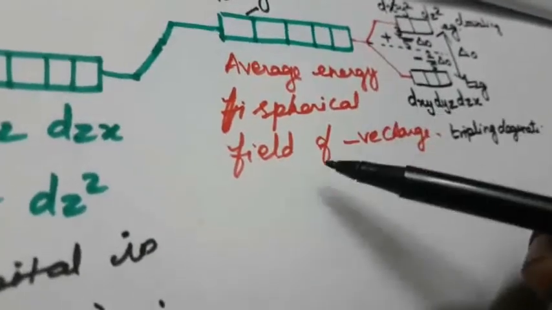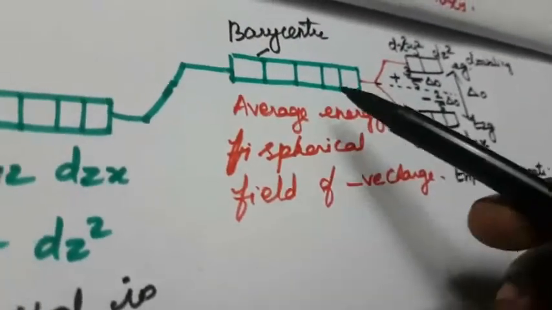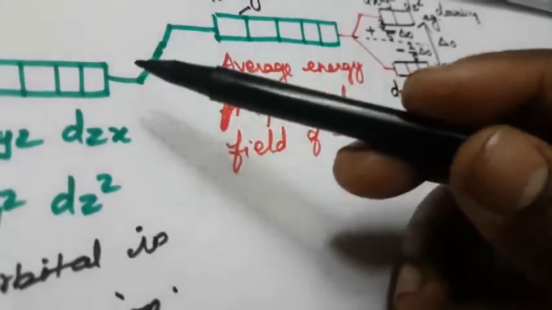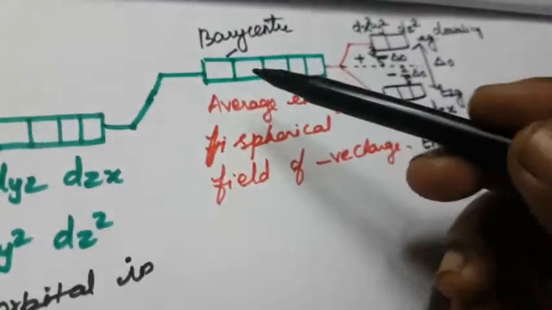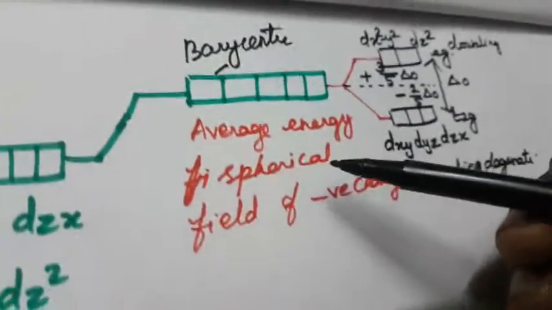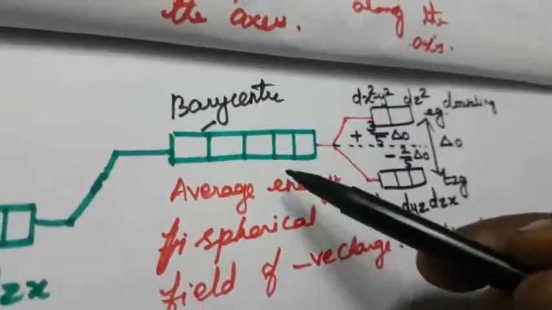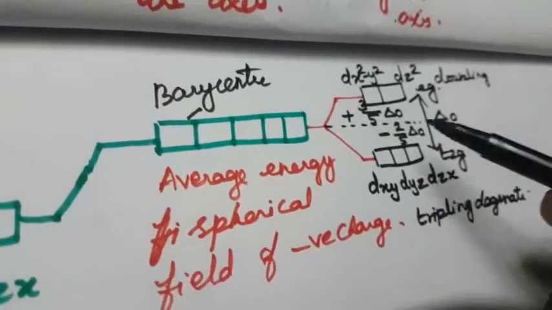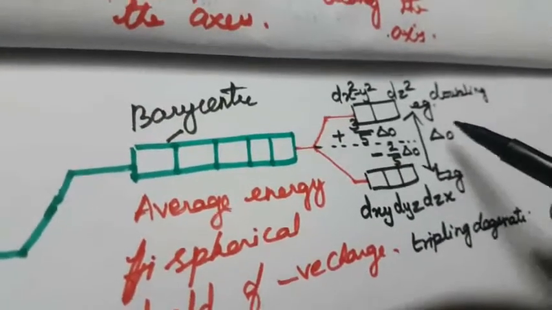This is the average energy in a spherical field of negative charge. So that is why it is degenerate. There is a strong repulsive force between the central metal atom and the ligand. So the average energy will increase, and the energy will be slightly lifted. Then again it will separate into 2 energy levels, that is T2g and Eg.